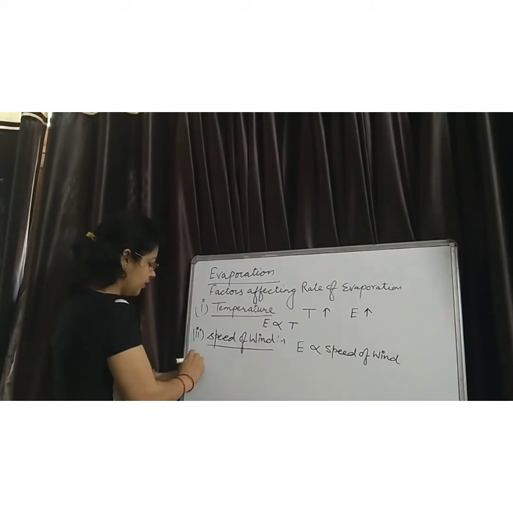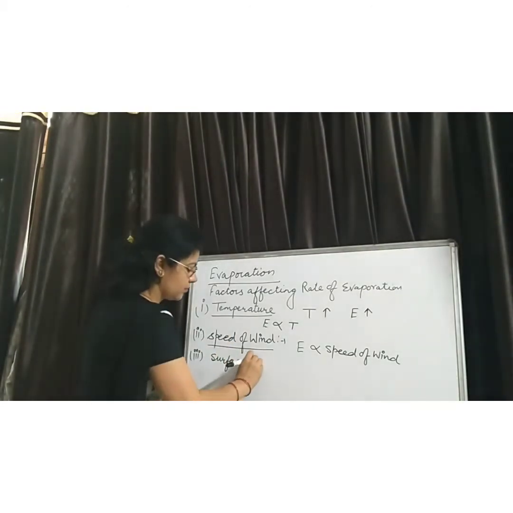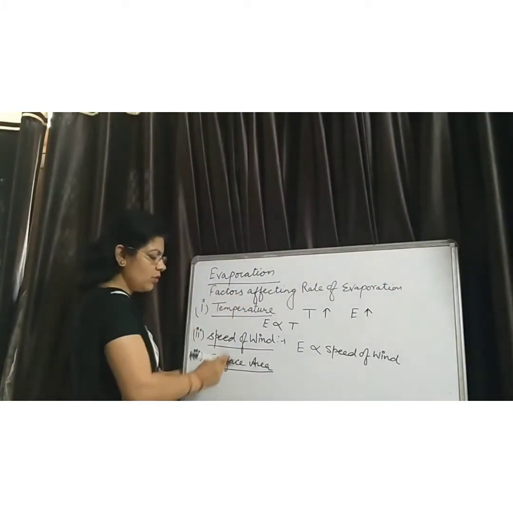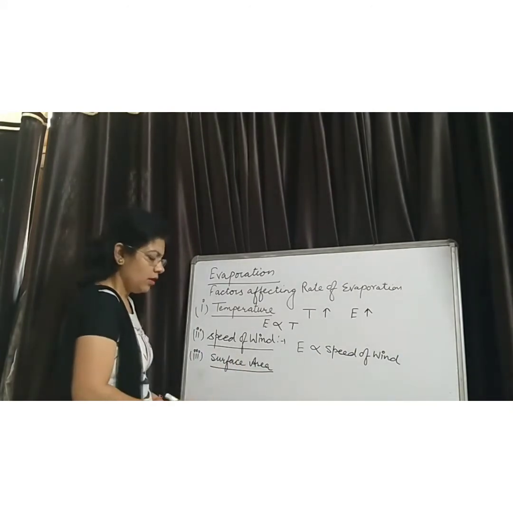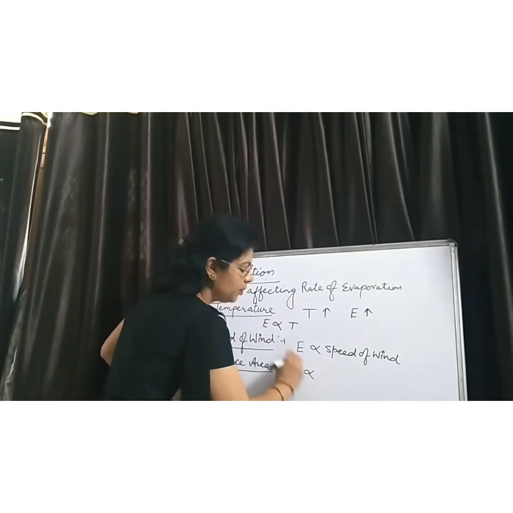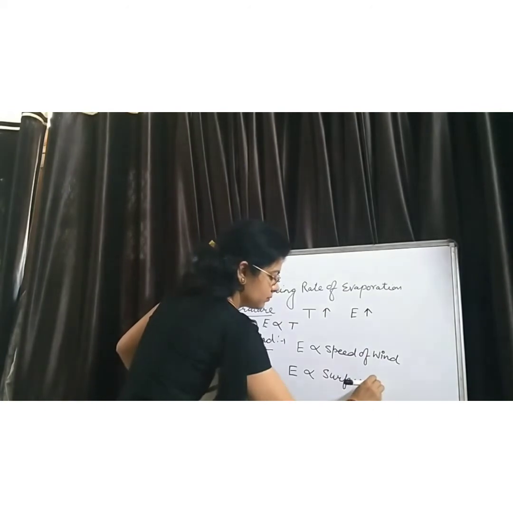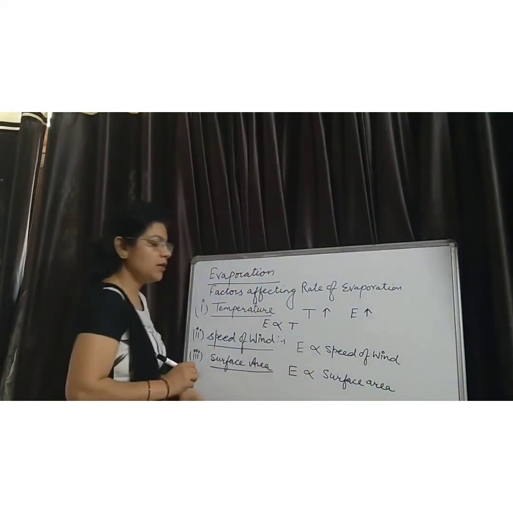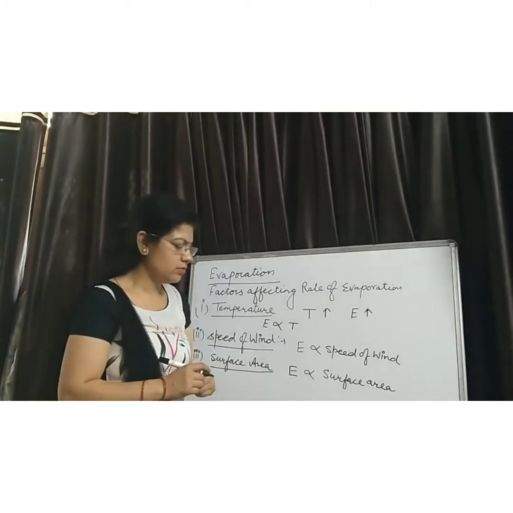Next, third factor is the surface area. Rate of evaporation also depends on the surface area. How? Rate of evaporation is directly proportional to the surface area. Higher the surface area, higher is the rate of evaporation.